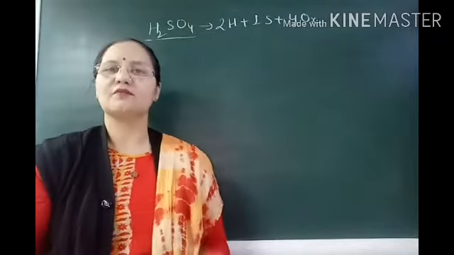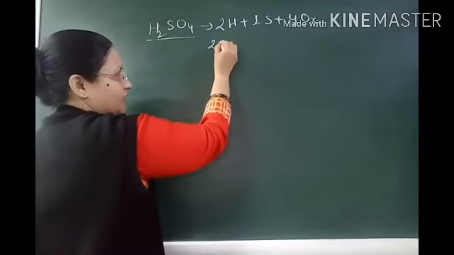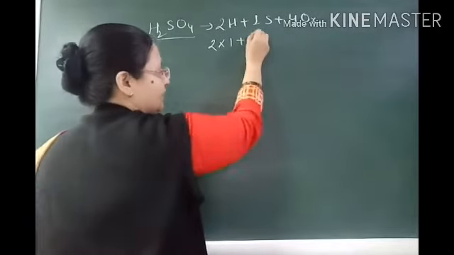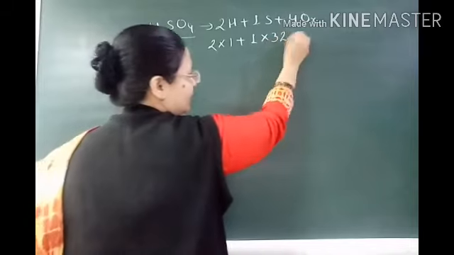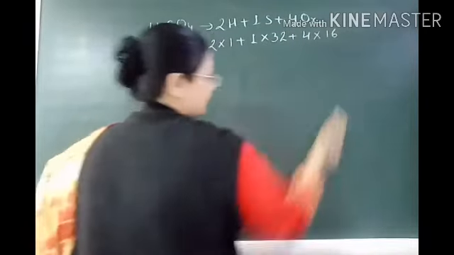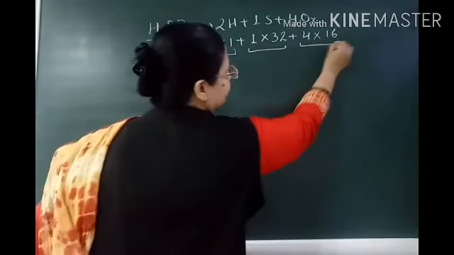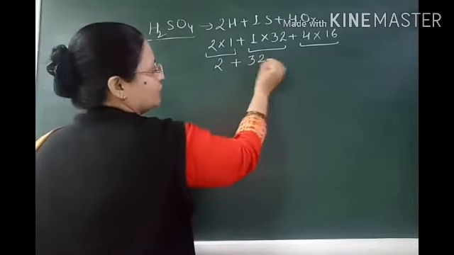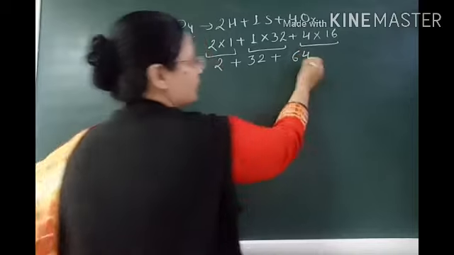Let us calculate the molecular mass, that is the number of atoms multiplied by the atomic mass of hydrogen, then the number of atoms multiplied by the atomic mass of sulfur, and then the number of atoms multiplied by the atomic mass of oxygen. So let us calculate: 2 plus 32 plus 64.